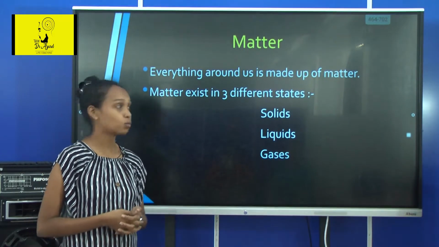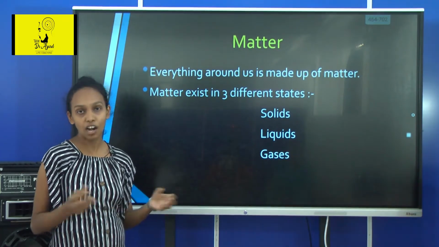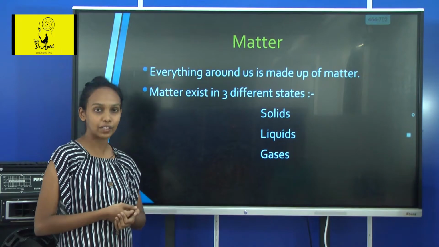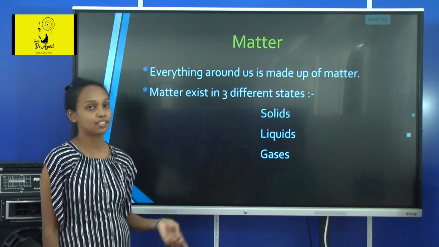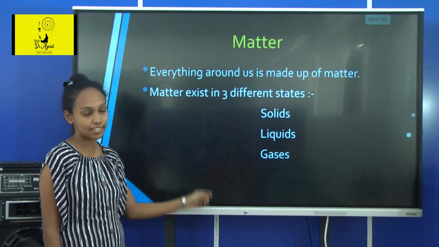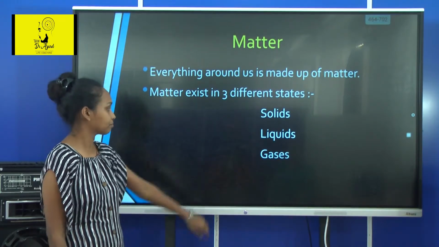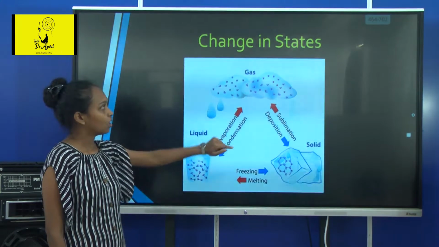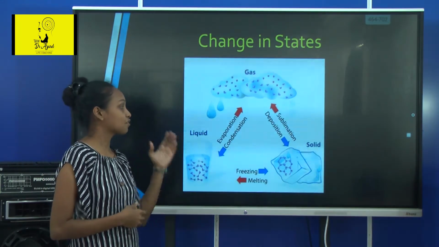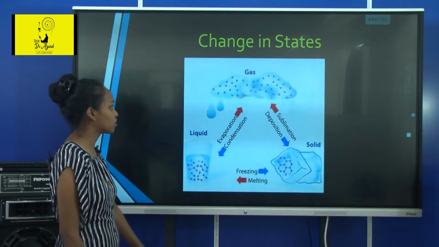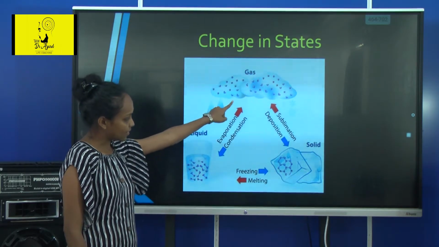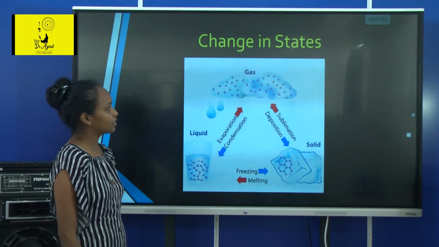Matter. What is matter? Everything around us is made up of something called matter. This matter can exist in three states: in solid state, liquid state and in gaseous state. Matter can change from one state to another state. Here you can see in this picture the gaseous state, solid state and liquid state.